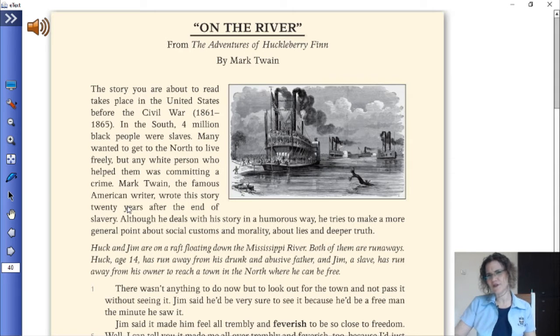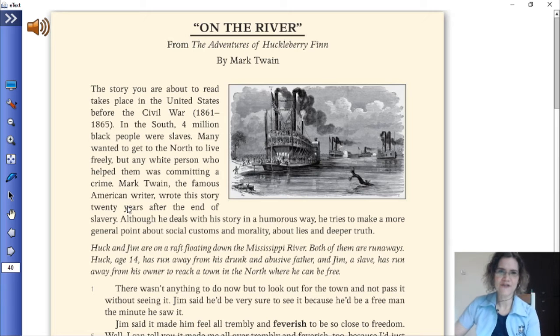How about the skimming, though? Because skimming an informational text is different than skimming a story. Right, so skimming a story, what we mostly do is just read the setting, the beginning of the story, and sometimes we go to the end of the story to read that, to figure out what it is about. Let's try to do that together, okay?